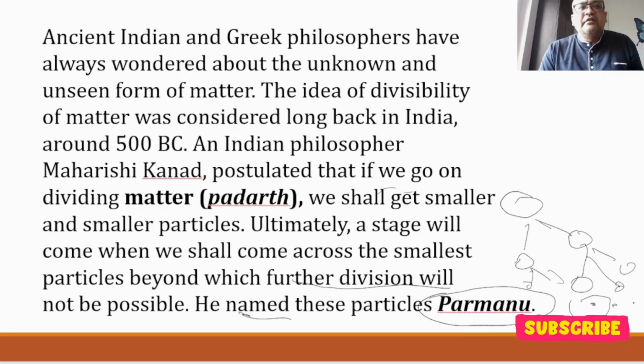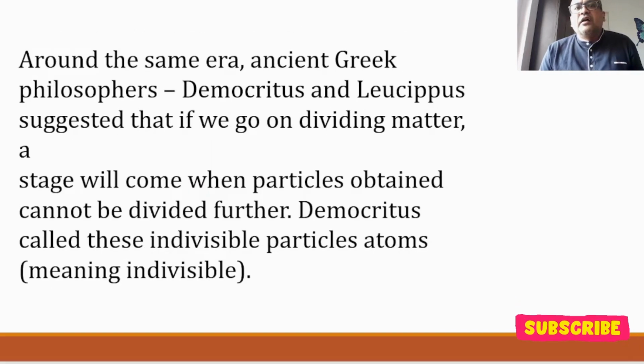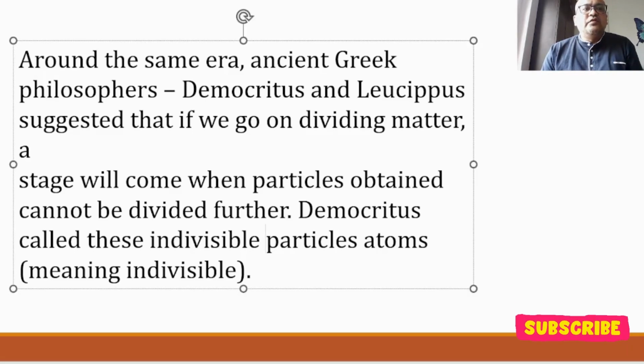Then, in the same era, the Greek philosophers also suggested that if we go on dividing the matter, a stage will come when a particle obtained cannot be divided further. The same lines we are talking about for the Parmanu. And therefore, this indivisible particle is the atom. That is the smallest particle we are talking about. Right. Then let's go further.